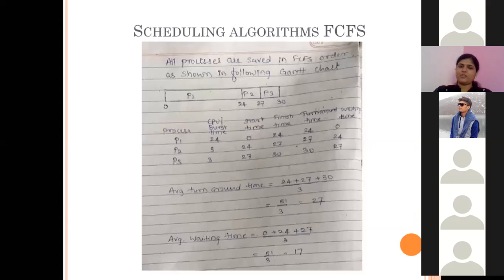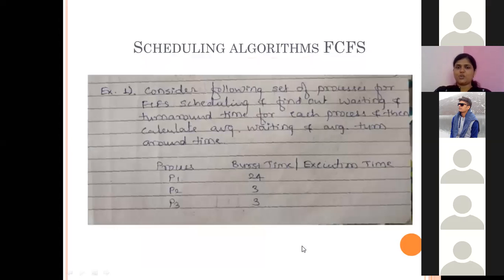If you compare with this, the average waiting time in case of first come first serve is 17, whereas the average waiting time in case of shortest job first, for these processes and the same burst times, will be 3 only. So if we compare these two algorithms, which is the better one? Shortest job first. Why? Because it has less waiting time. Okay.